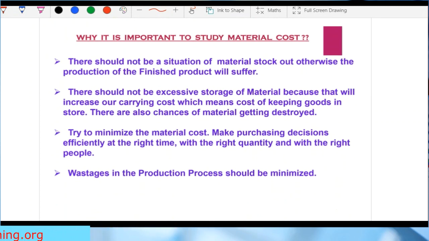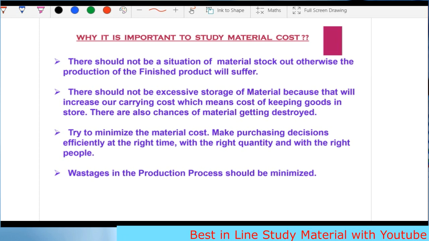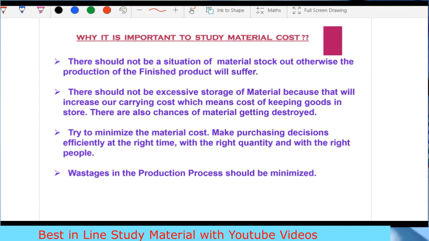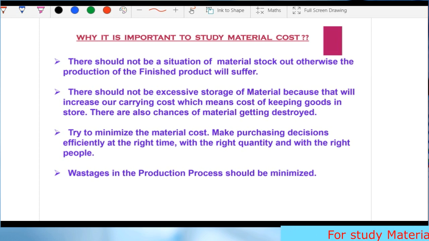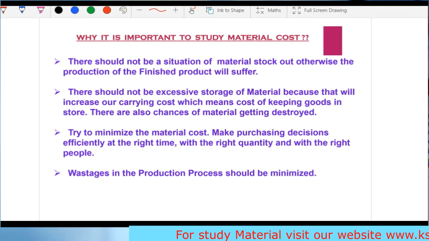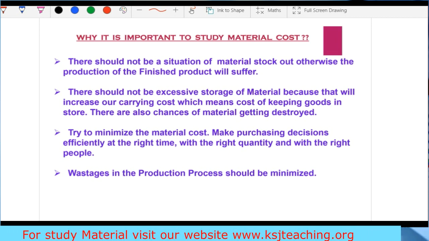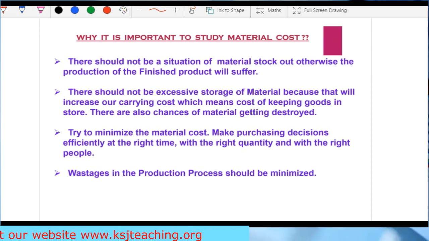Now, why is it important to study material cost, sir? Can you think of some reasons why it is important to study about the material cost? Just as a layman, consider a very simple situation in your home. In every home, potatoes are used in the kitchen. Your mom cooks potatoes and it is one of the favorite foods for everyone. When we are hungry, we say, mom, please make potato chips. Your mother will ask you what you want to have for lunch. Potatoes. For dinner, potatoes. For breakfast, potatoes. So we all love potatoes.